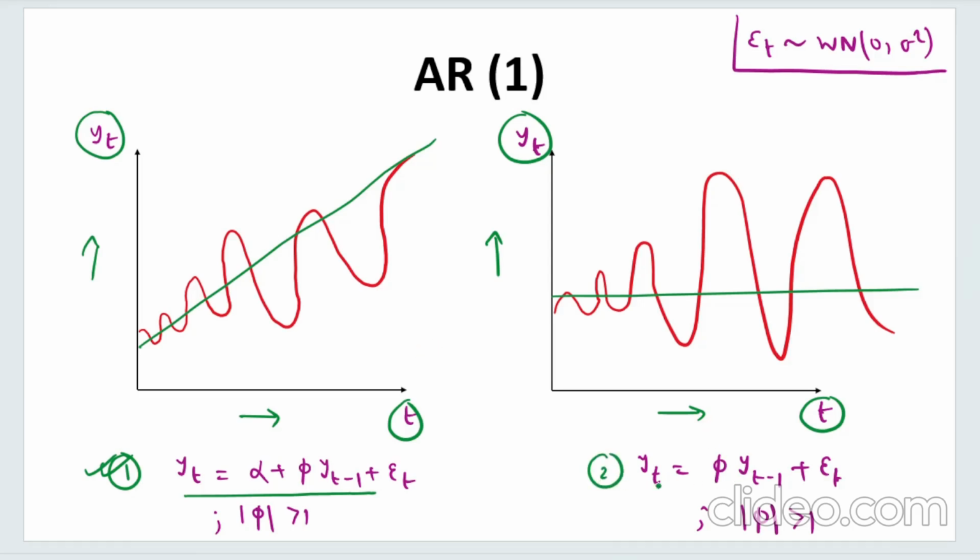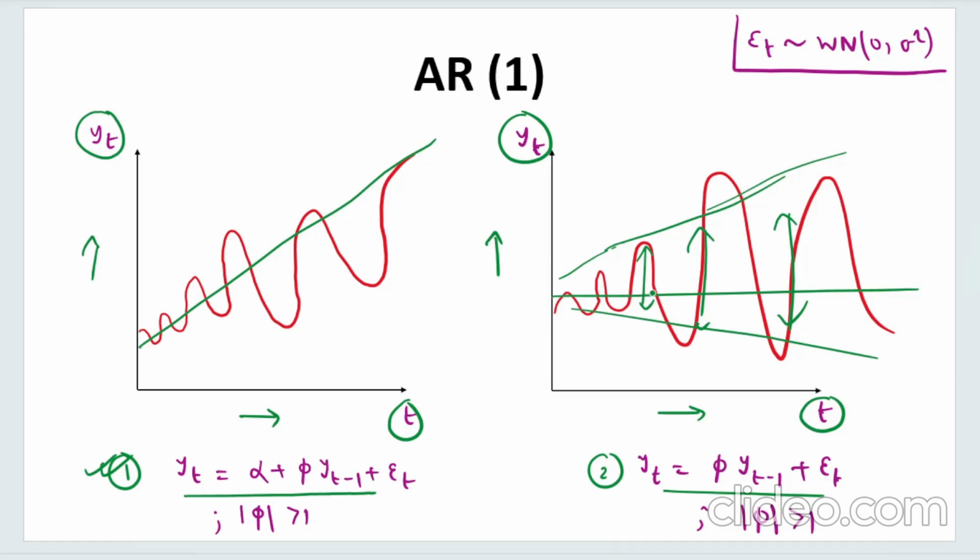But what will happen when you consider the second representation? If you eliminate the intercept term and have only the slope term, this will be somewhat the diagram, where what you see is that the mean is like this, right? Mean is not varying over time, right? I hope you can see this clearly. Mean is not changing, but the variance is dependent on time, right? Here also the variance is dependent. As the time increases, the variance also increases, right? So if you draw like this, you can see as the time increases, this gap increases, right? This gap increases means variance increases, right?